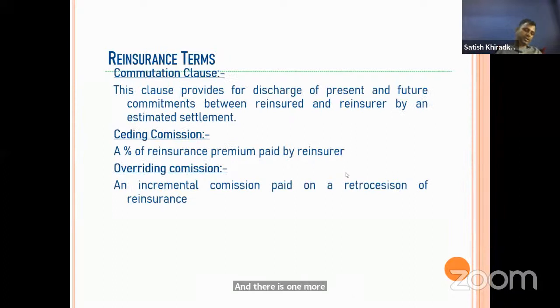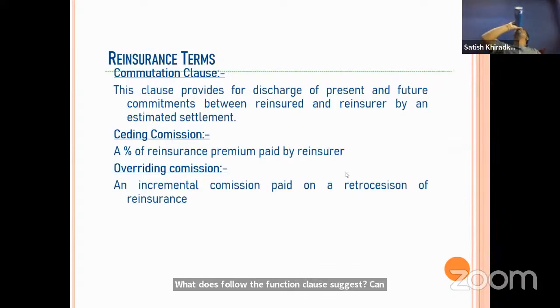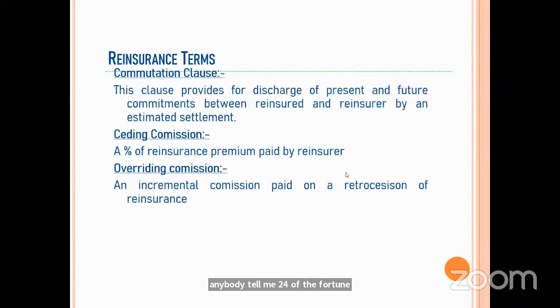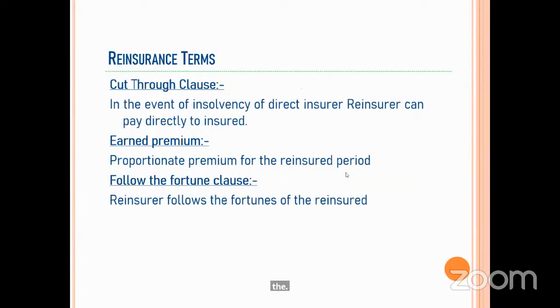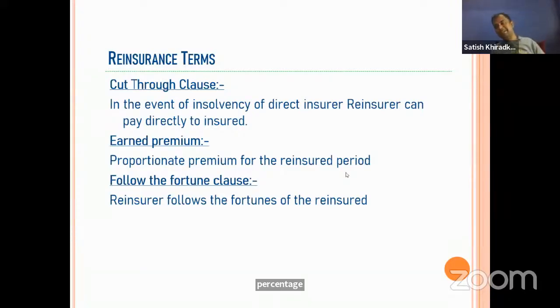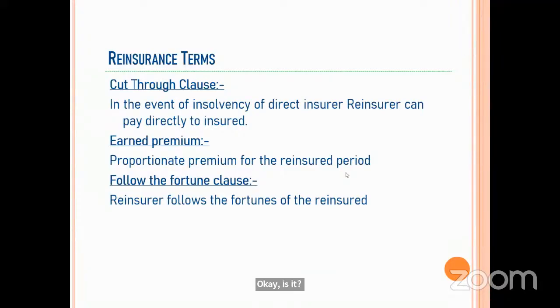What does the follow the fortune clause suggest? Can anybody tell me? Is the fortune of the insurer followed by the reinsurer? Actually, what is happening to the insured is to be accepted or agreed by the reinsurer. Okay, so which fortune is followed, the risk or claim or premium percentage, everything? Is it a financial fate? Or no, it is insurance fate. Yes, it's only insurance fate.